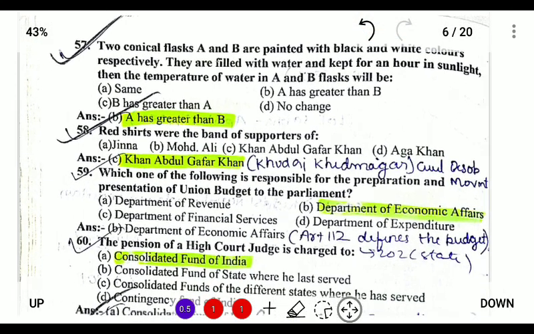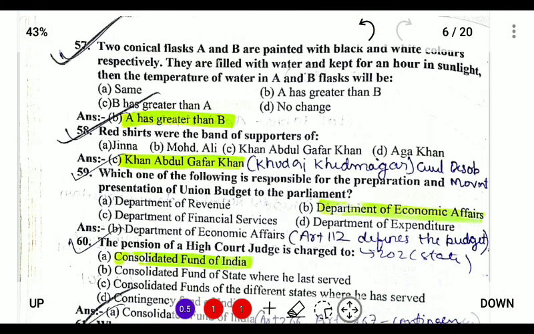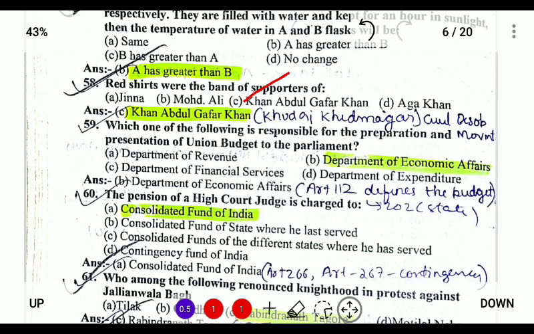Next, red shirts. Question number 58. Red shirts were a band of supporters of Khan Abdul Ghaffar Khan. He is also known as the Frontier Gandhi, and his group was known as Khudai Khidmatgar, and it became relevant during the civil disobedience movement. Question number 59. Which one of the following is responsible for preparation and presentation of union budget in the parliament? So the union budget is prepared by the Department of Economic Affairs, and it is under Article 112 of the Constitution, and it is not called budget but called the annual financial statement.